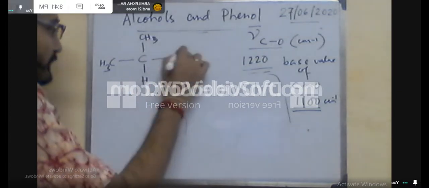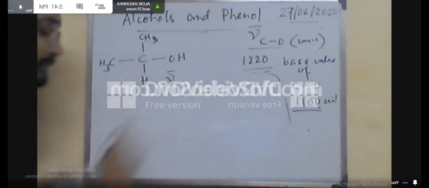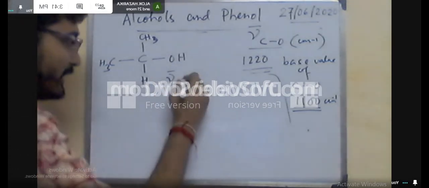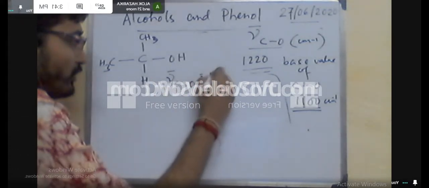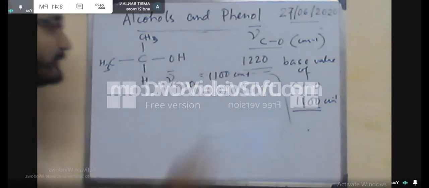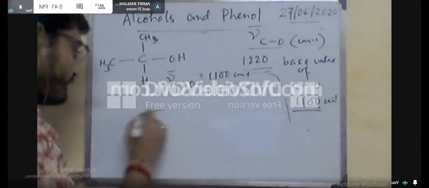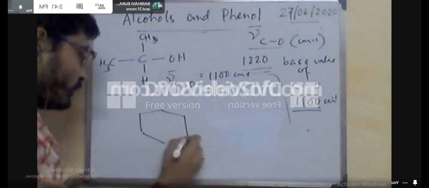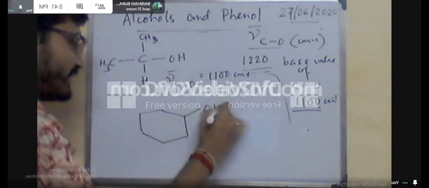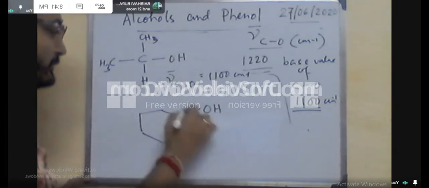This is not important, but for your future information, in a ring system or if some intervening carbon is present, then you will get a stretching frequency less than the base value. So, that is for the alcohol systems.